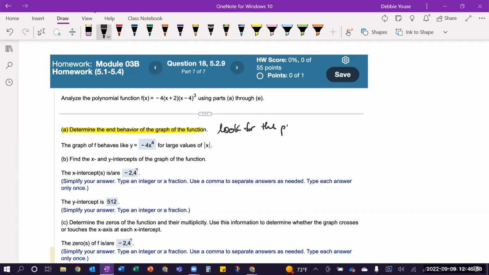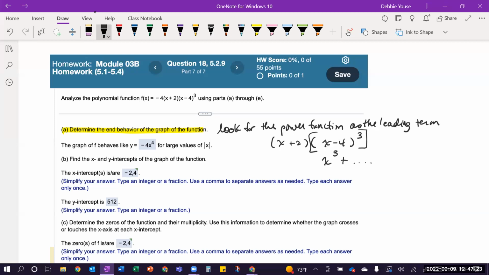look for the power function as the leading term. So you want to expand this basically. So if I've got x plus 2 and x minus 4 cubed, this portion here with the x minus 4 cubed eventually would mean I'd have an x cubed and then other terms, because this means x minus 4 times itself 3 times. And so because of the x and the cubed, I know I'm going to have something that starts with an x cubed there.